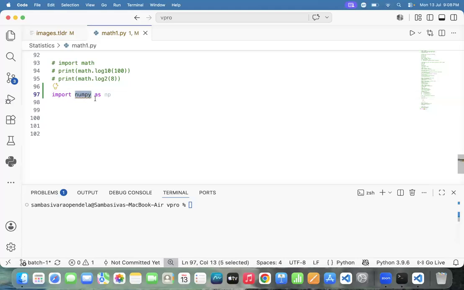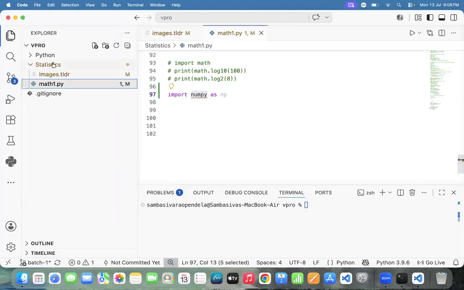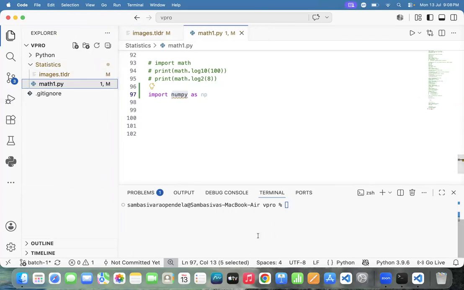Import numpy as np. Team, how to navigate to the folder? What is the folder name? Statistics. The folder name is statistics. How to navigate to statistics? cd statistics.